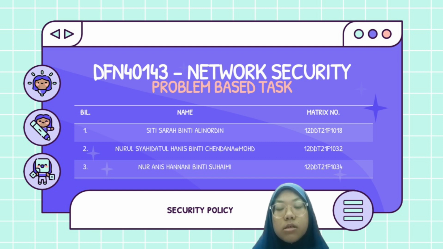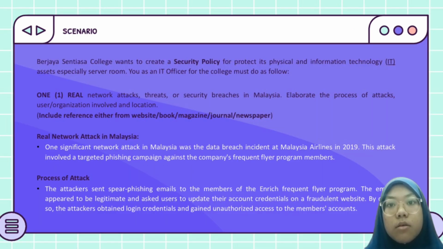Today we will present our problem-based task presentation for subject DFN40143 Network Security. The scenario is Berjaya Sentiasa College wants to create a security policy to protect its physical and information technology (IT) assets, especially the server room. We as IT officers for the college must do as follows. First is find one real network attack, threat or security breach in Malaysia.